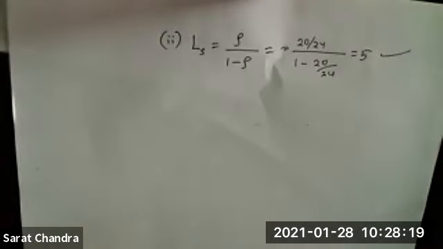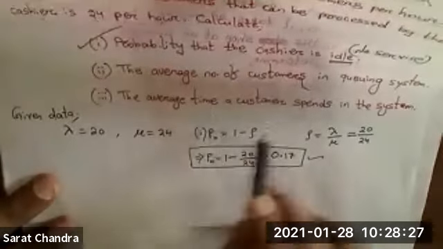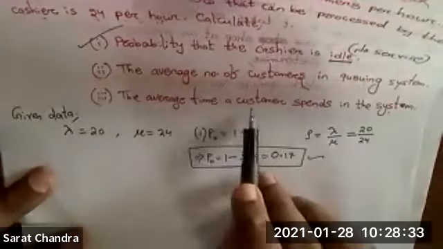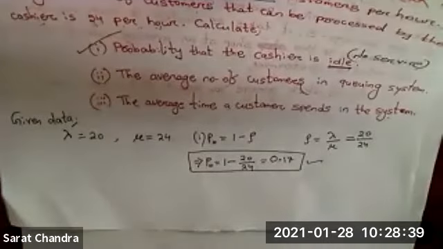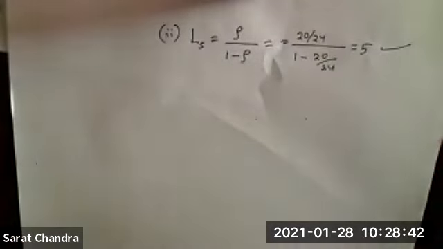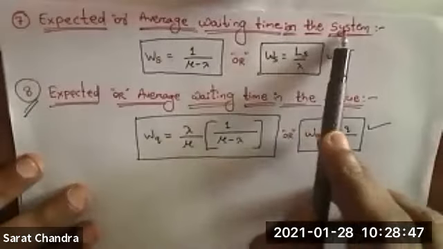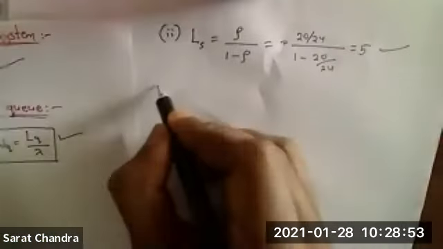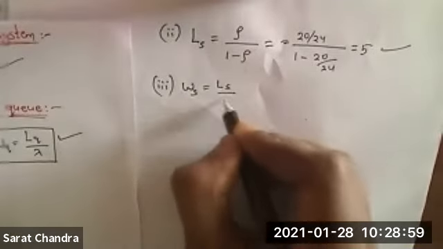Very simple it is. And the last part, we have only 2 minutes left, is the average time a customer spends in the system. For that, what is the formula? Average waiting time in the system: WS equal to LS by lambda. So we will write here, point number 3: WS equal to LS by lambda.